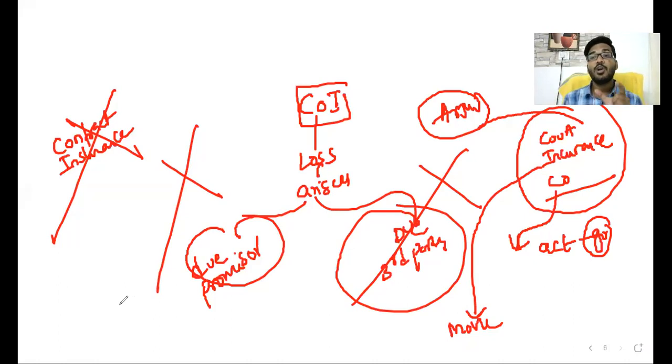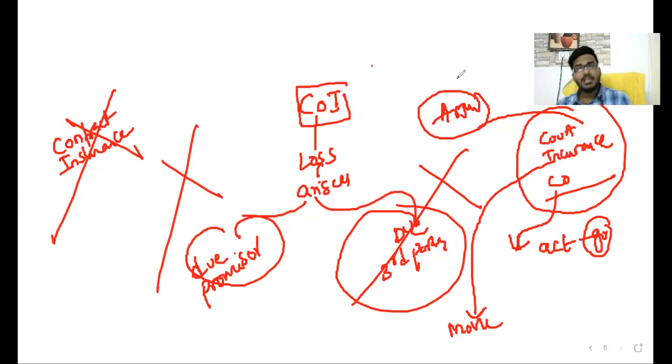That is the reason why the contract of indemnity definition is not an exhaustive definition. Exhaustive means complete definition. Here, insurance is not in the definition, but it is a contract of indemnity. It is not a complete definition. Now, because of the judicial judgment, a contract of insurance is also a contract of indemnity. Clear? This is all about the contract of indemnity and the rules related to it.